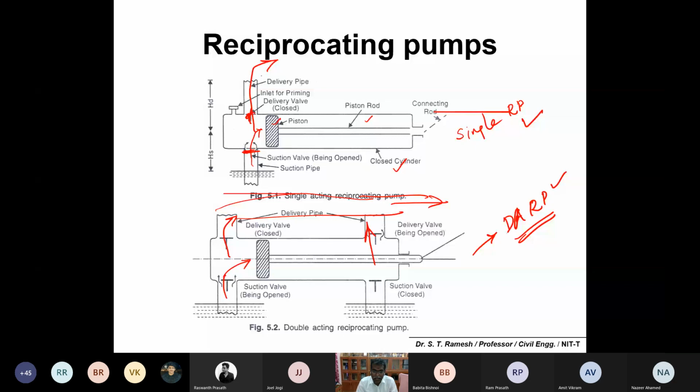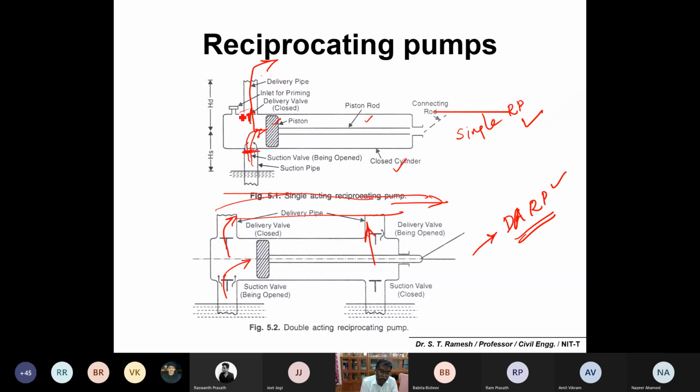These are called simply piston pumps or reciprocating pumps. The different parts here are the cylinder and piston rod. The piston rod is connected to a shaft or again a rod, and that to a motor. In a single acting reciprocating pump, when the piston moves from left to right, the valve in the suction pipe opens up, which allows the water to fill into the cylinder.